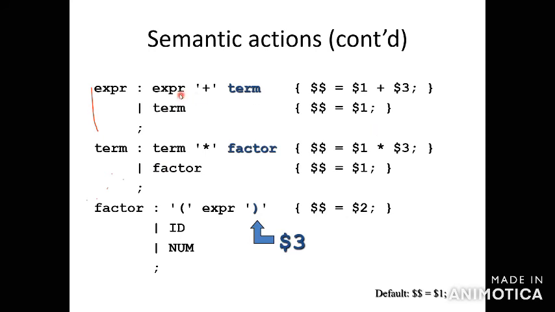Okay. So when you have more than one body, for three things, meaning expression plus term, expression plus factor, something will be happening. You have to write for the plus symbol $1 plus $3.